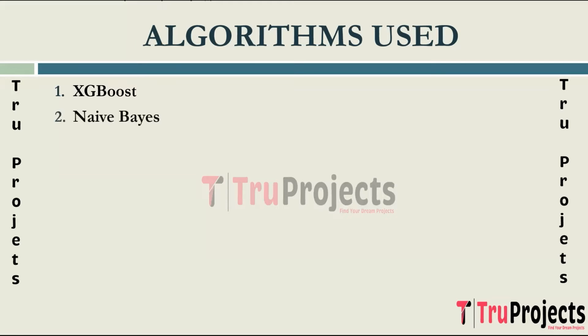The next algorithm is naive Bayes. It is a probabilistic algorithm based on Bayes' theorem with an assumption of independence between features. Despite the naive assumption, where features are considered independent, naive Bayes often performs well in practice, especially in text classification. It is computationally efficient and works well with high-dimensional datasets.